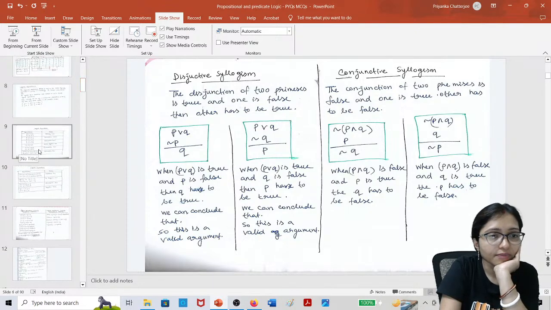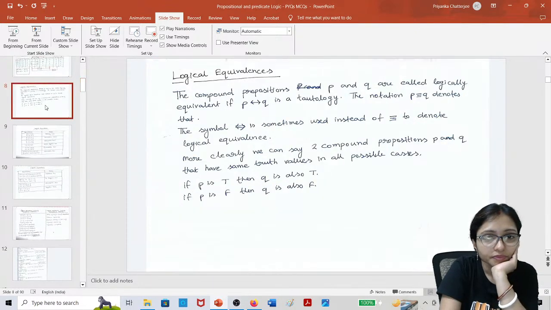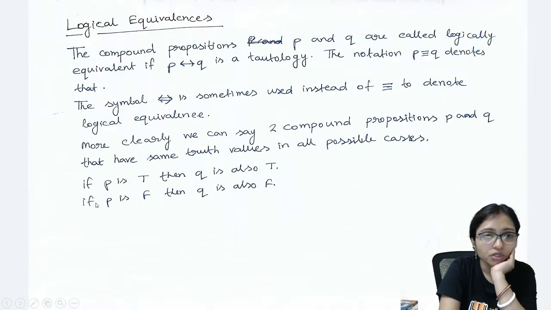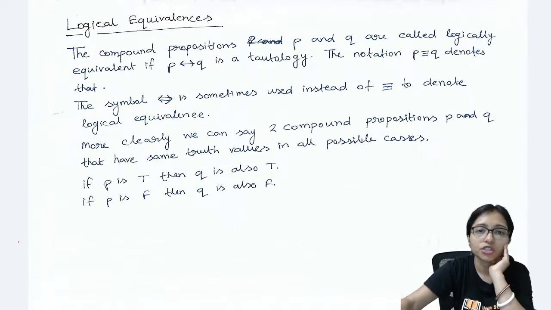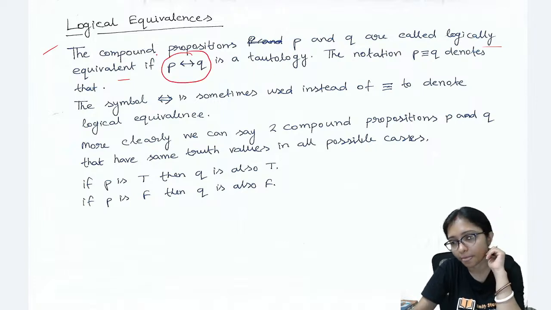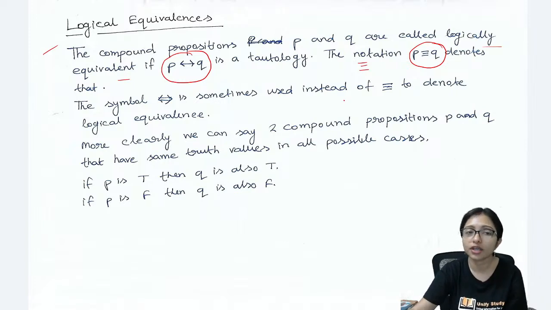So here are some formulas and the concept. You can see logical equivalence: the compound propositions P and Q are called logically equivalent if P double implication Q, or we can write it with the three-line symbol, which is called equivalence.